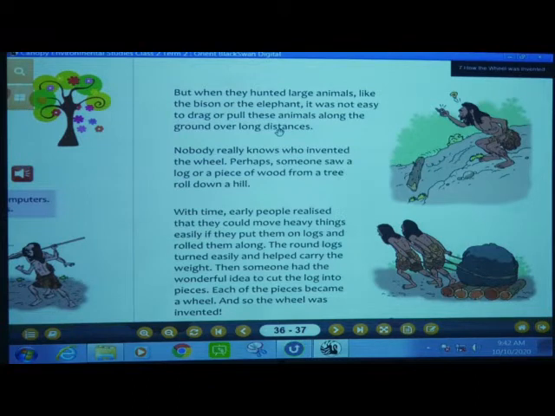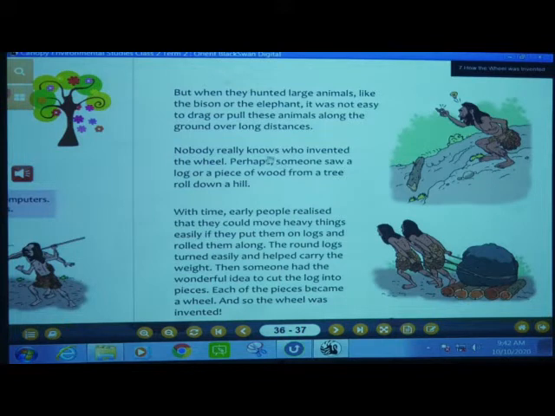Now, big animals means elephant. Everyone knows elephant. Such a big animal it is. How will you pull that animal? It is not easy to pull the animal. And they have to go a long distance from their home. So it was not very easy for them to pull animals like bison or elephant.